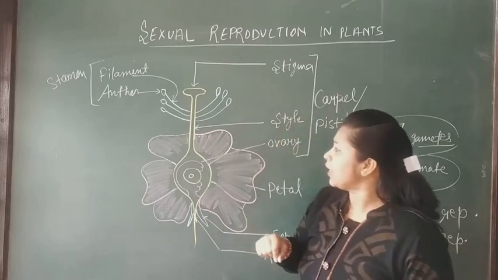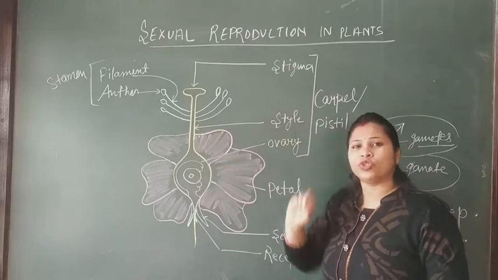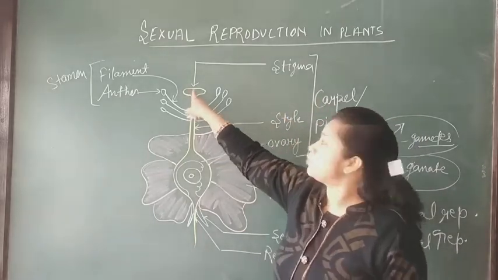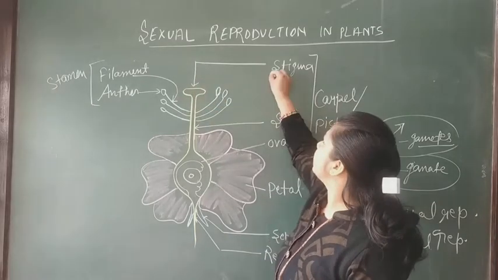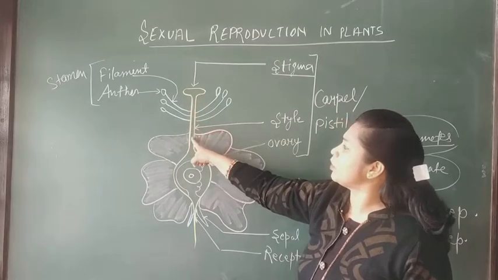So firstly I am going to discuss the parts of the flower. Look here, this part is called the stigma. A tube arises from the stigma.